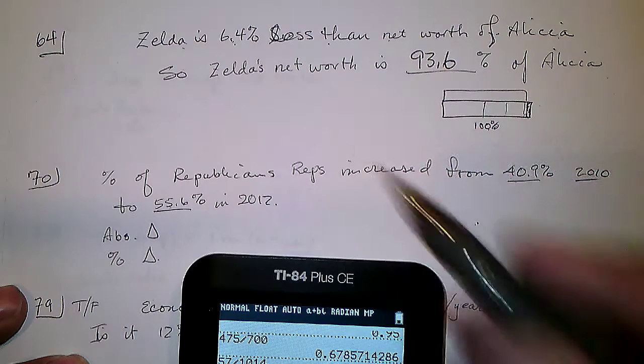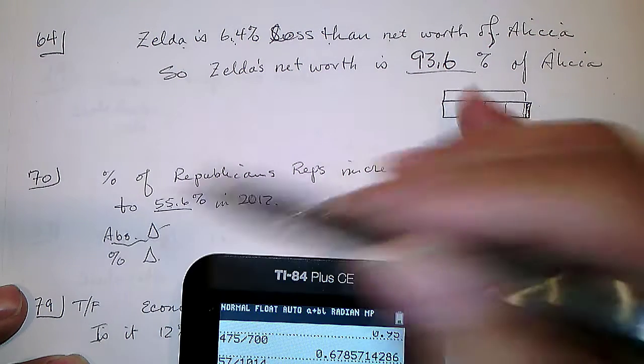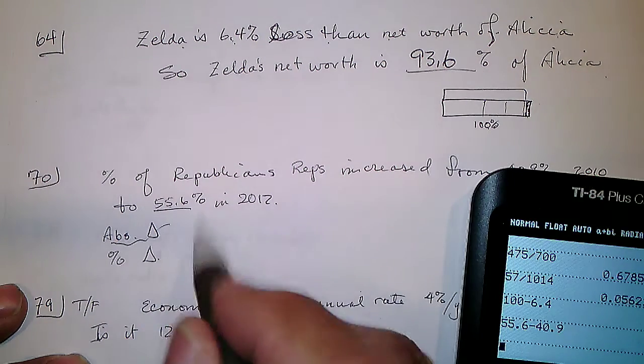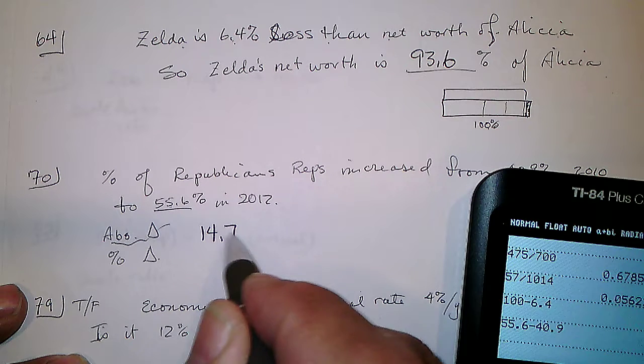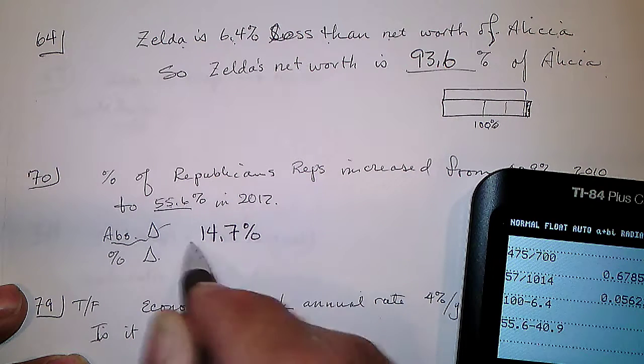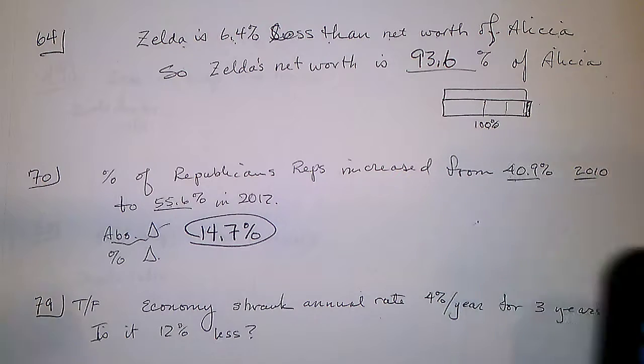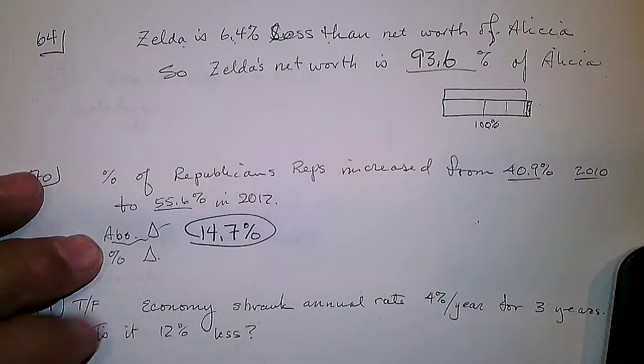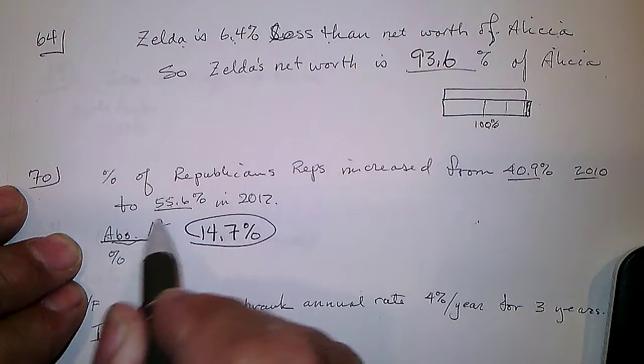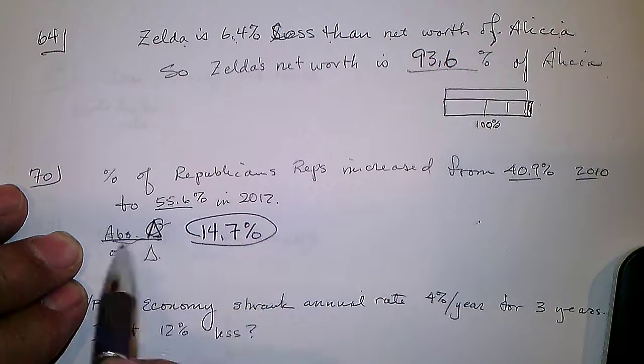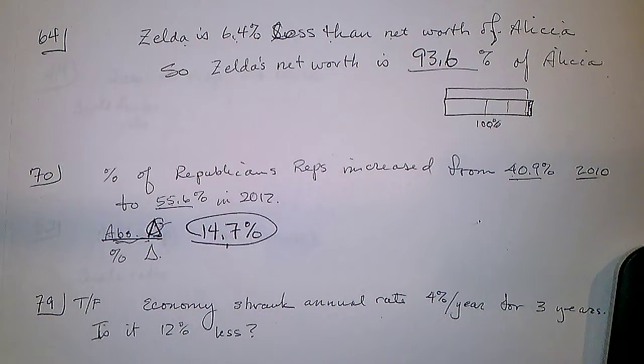That's an increase. The absolute change is 14.7% more than what it was. That's just the difference, the absolute change. Triangle means change. So the absolute change, it's that much more.